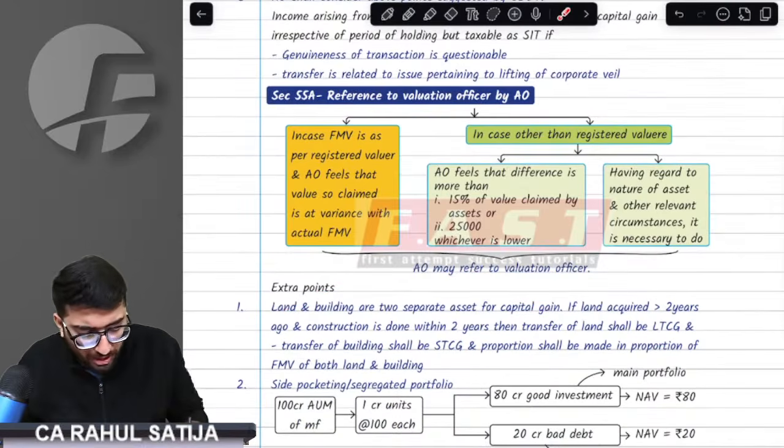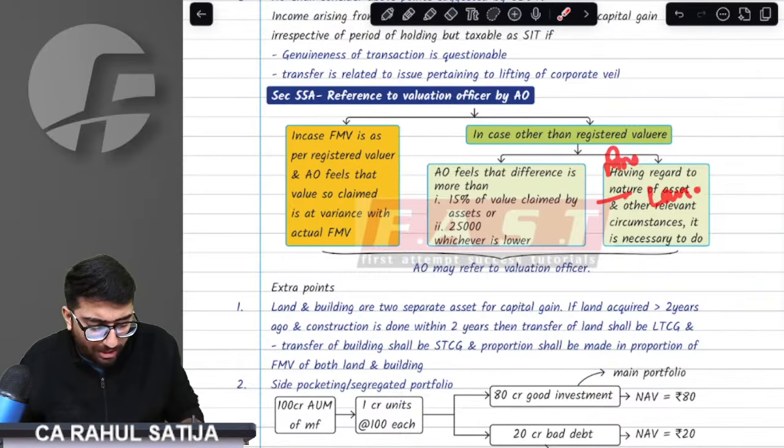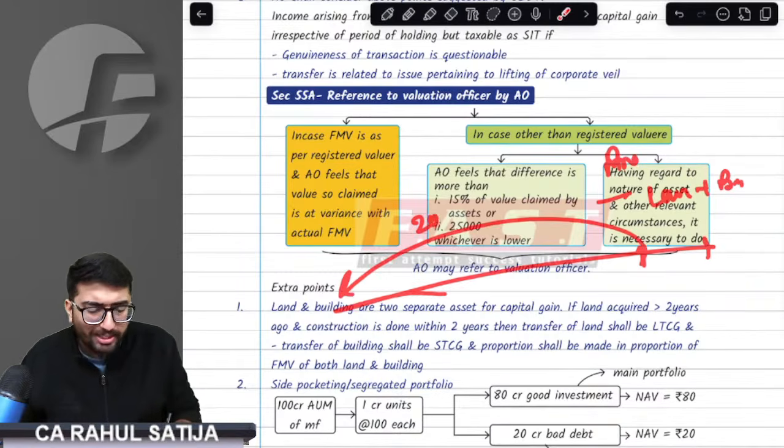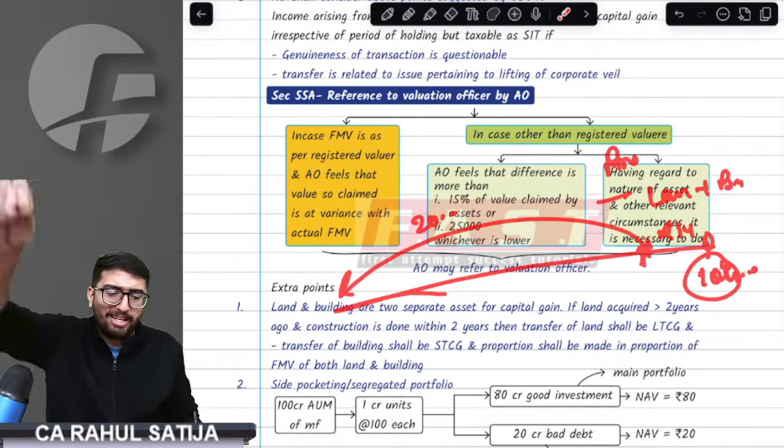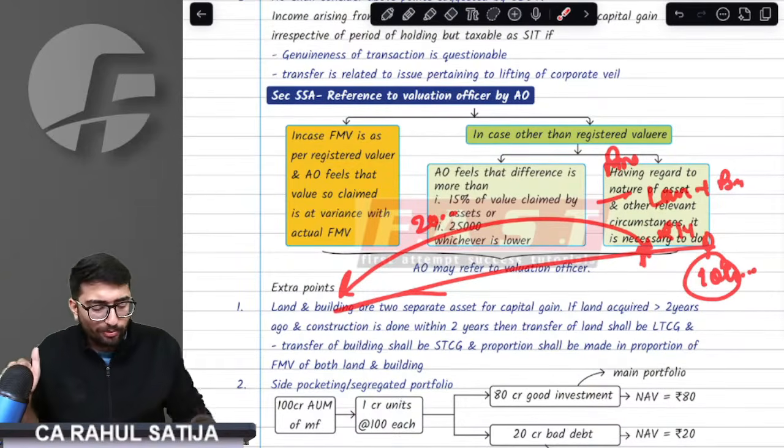See, for example, if you sell a property, which is land plus building. Land might be very old, maybe 20, 30 years old, but the building is just less than 1 year old. For example, you sold both of them for 10 crore rupees. It might happen that land is very old, but building is very new. In that case, what would happen?